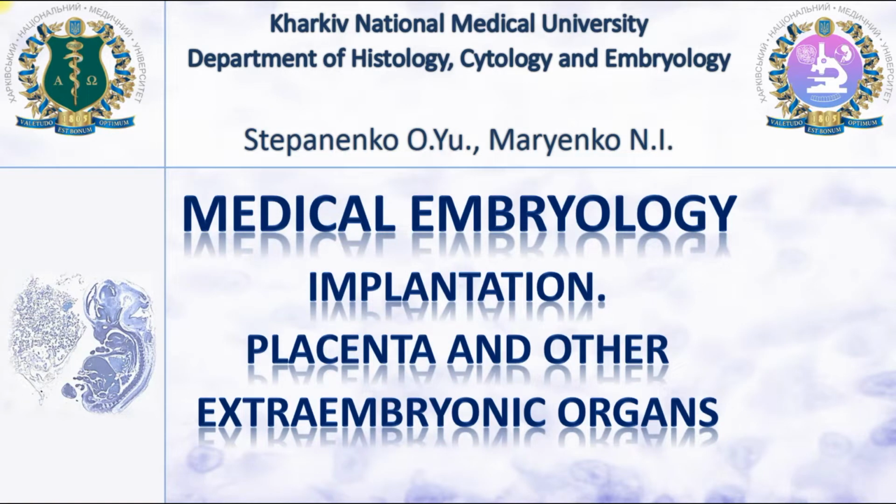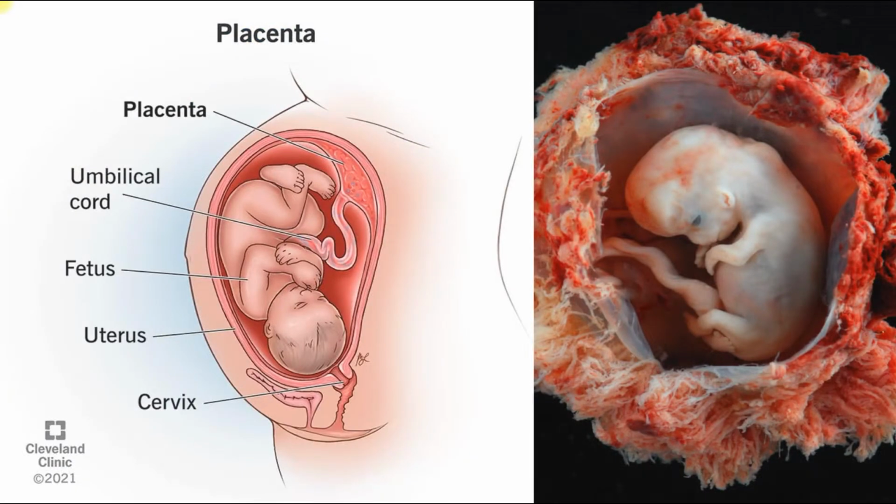Dear students, today we will talk about medical embryology, and namely we will talk about implantation, development of placenta and other extraembryonic organs. So here we can see that during the embryonic development there is a development of embryo, but embryo during intrauterine period of life cannot exist without extraembryonic organs. They are placenta, chorion, amnion and others, which provide development of embryo.